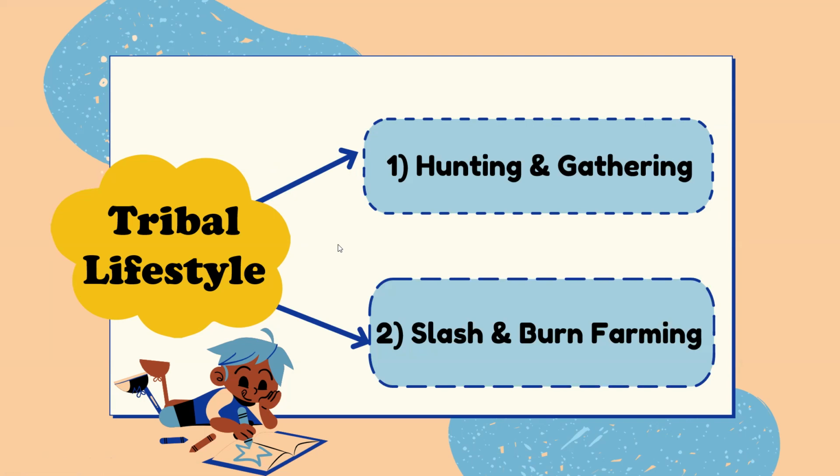The name itself suggests they used to clear a piece of land and burn the vegetation, and then they cultivated crops. Once the soil fertility declined, they moved to a new plot, allowing the previous one to regain fertility. And as Sakshi said, this slash and burn agriculture is also known as shifting cultivation. So tribes basically used shifting cultivation, students.